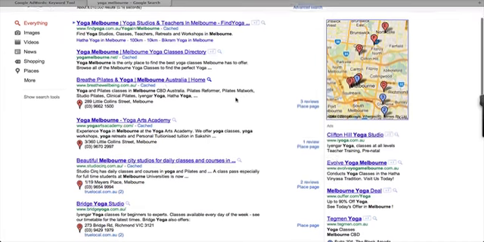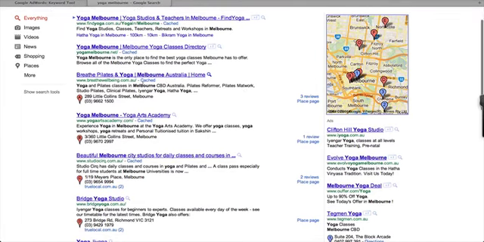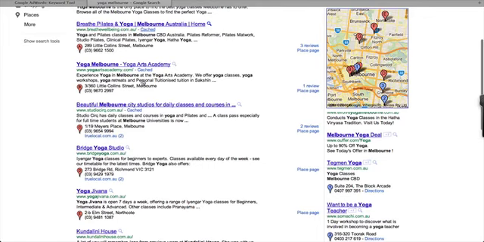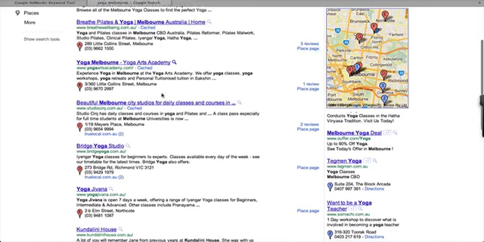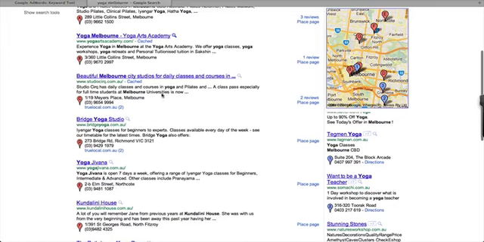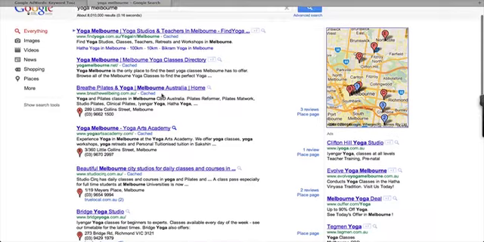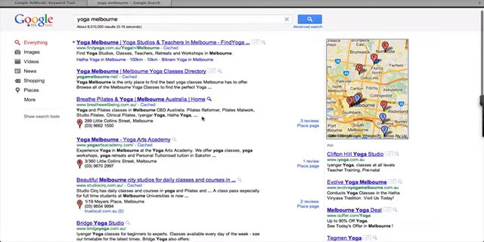Then increasingly you're going to find the new version of Google Maps or Google Places, and you'll see over here an overview of all of those locations, and you'll start to see these listings. Now these listings, we'll talk about Google Places in a later session, but a lot of these listings are unclaimed. So many people don't know how they got into this position, they don't know how they can stay there, and most importantly, most don't know how or why they can knock off the competition from being in